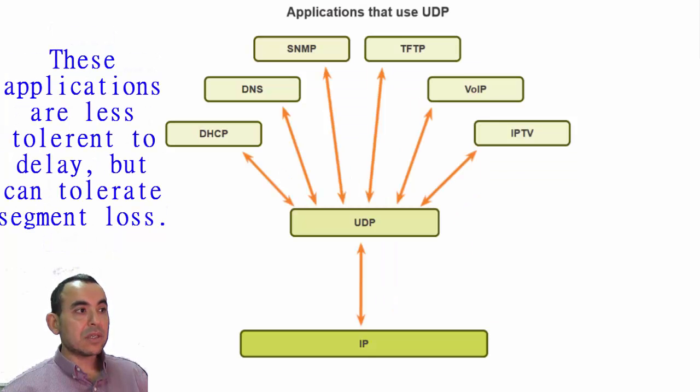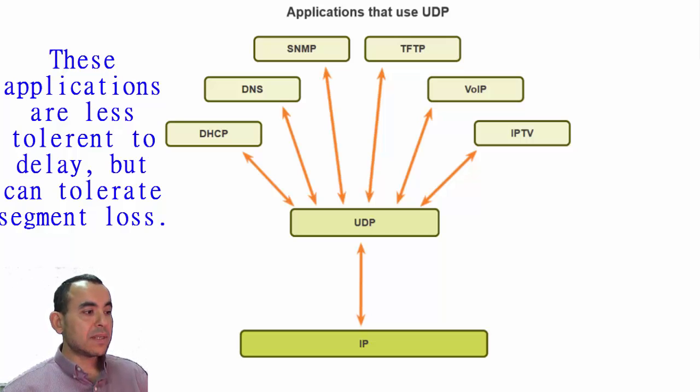If the applications are tolerant to packet loss, like some video applications, or if they are delay sensitive, like IPTV or video streaming and things like that, then UDP is the way to go, or is the proper protocol to choose.